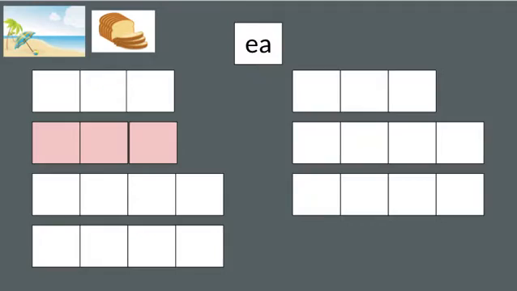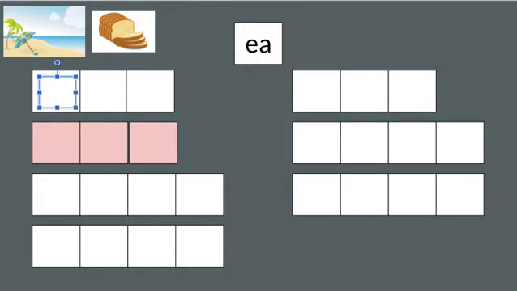Nice job. Now that we've thought about the sounds in words, we can use those sounds to help us to write words. Watch me as I do the first one. The first word I want to think about is weak, like I was feeling very weak after not eating for 24 hours. I stretch the sounds. W, E, k. Weak has that long E sound like beach. In this case, that long E sound is spelled with the EA vowel team. I stretch those sounds, w, E, k, and I think about what letters represent each sound.